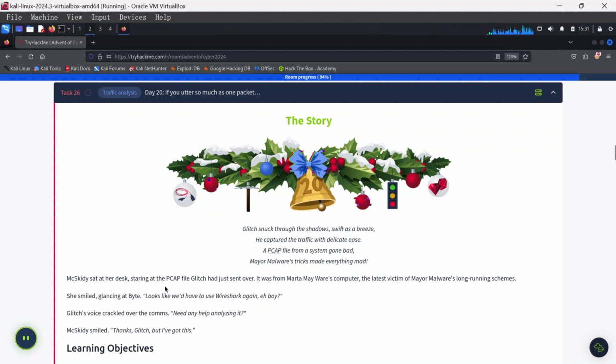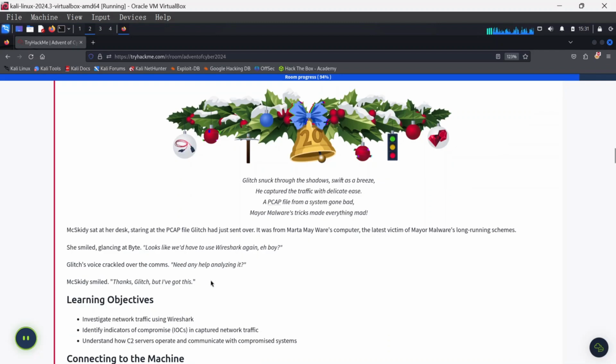her desk staring at the PCAP file Glitch had just sent over. It was from Martha Mayweather's computer, the latest victim of Mayor Malware's long-running schemes. She smiled, glancing at Byte. "Looks like we'll have to use Wireshark again, boy." Glitch's voice cracked over the comms. "Need any help analyzing it?" Max Kitty smiled. "Thanks Glitch, but I've got this."